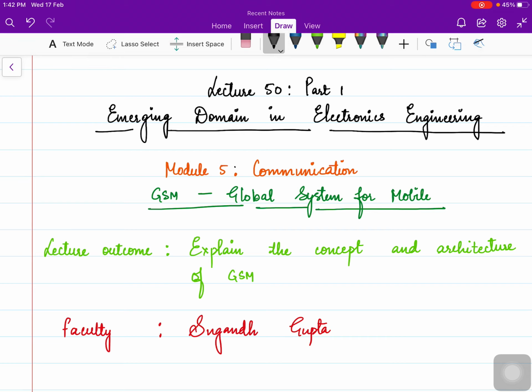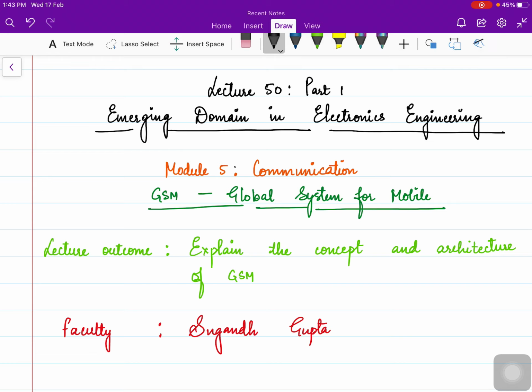In today's lecture, we will discuss the concept of Global System for Mobile Communication, that is GSM. As we discussed in the previous lecture, we covered the evolution of mobile radio communication. I have already shared the link in the description box, you can refer to it. In that evolution we discussed first generation, then second generation, then 2.5 generation, then third generation.